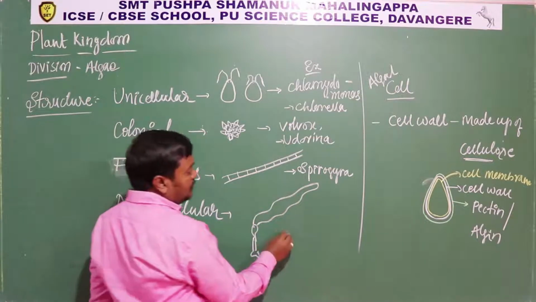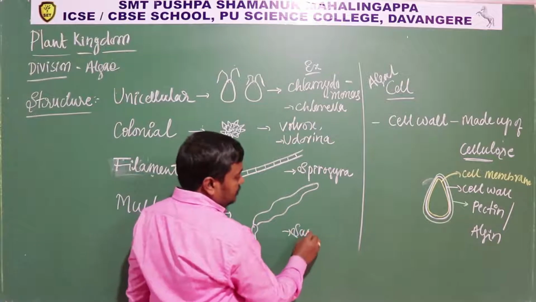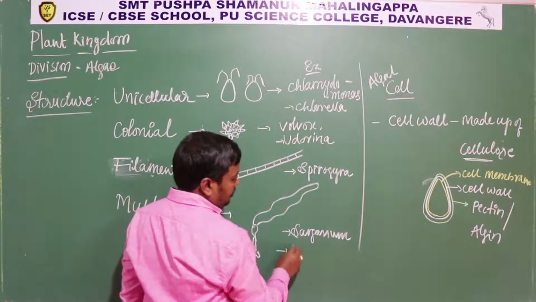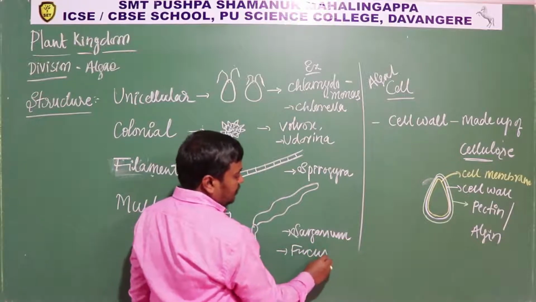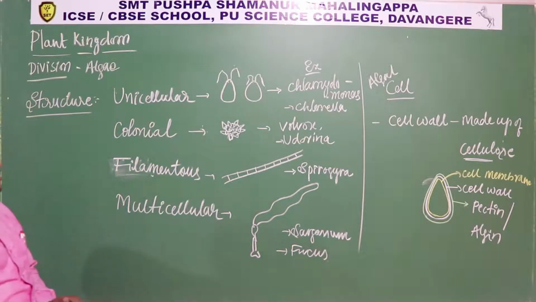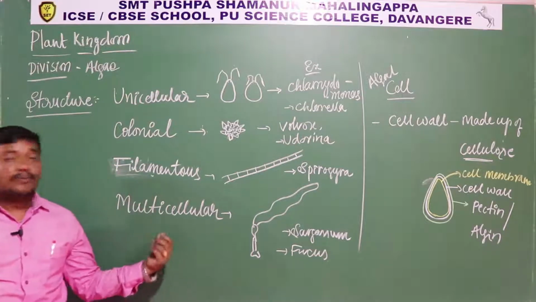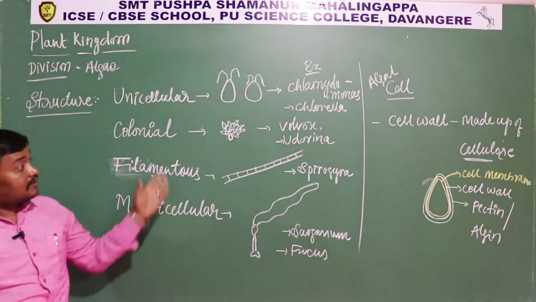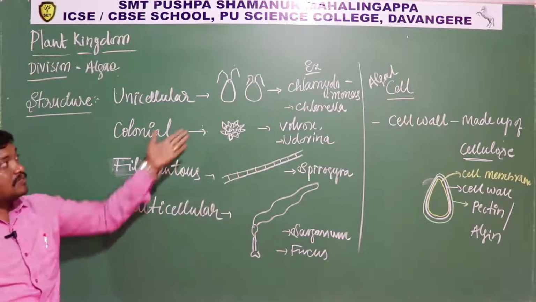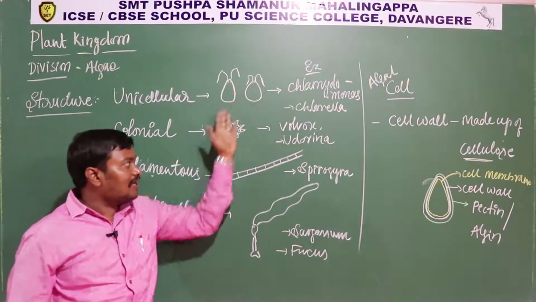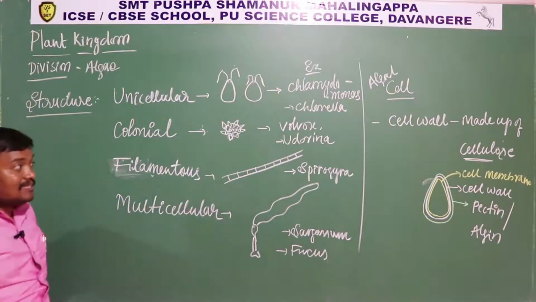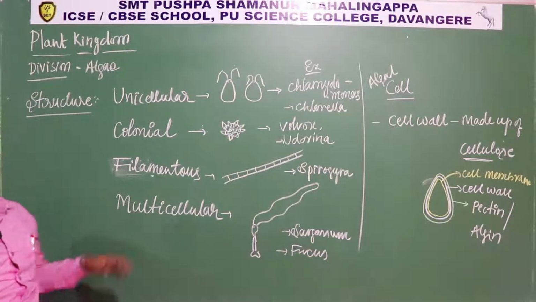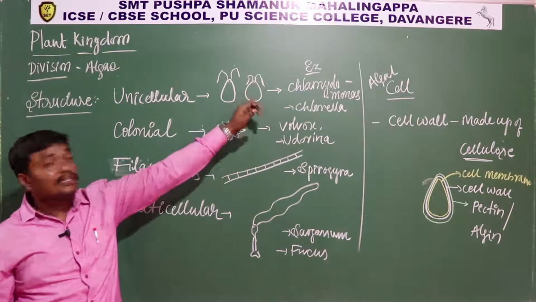There are such ones, like Sargassum and then Fucus. Okay, so there are unicellular, colonial, filamentous and multicellular. So we can discuss the detailed structure under the separate classes because these algae belong to different classes depending on their pigment present in them. So while discussing Chlorophyceae, Phaeophyceae and Rhodophyceae, we can study the structure in detail.